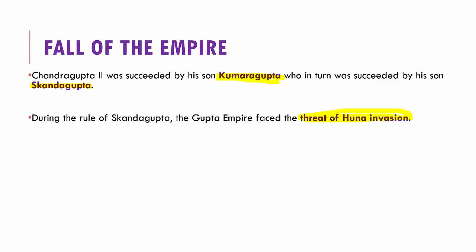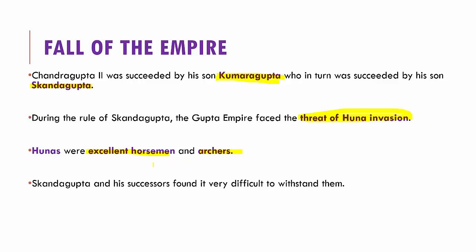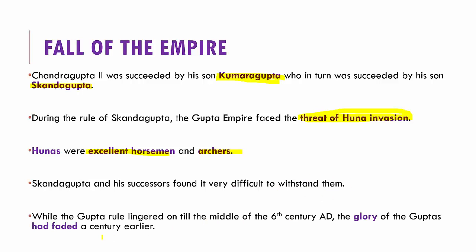Now, when you see the Huna invasion, these Huna people were excellent horsemen and archers, and unfortunately, the people of the Gupta dynasty did not have enough power to stand against these horsemen and archers. So, Skandagupta and his successors found it very difficult to withstand them.